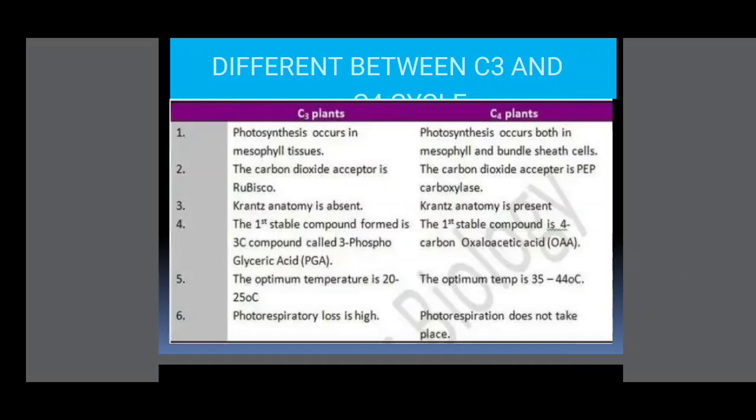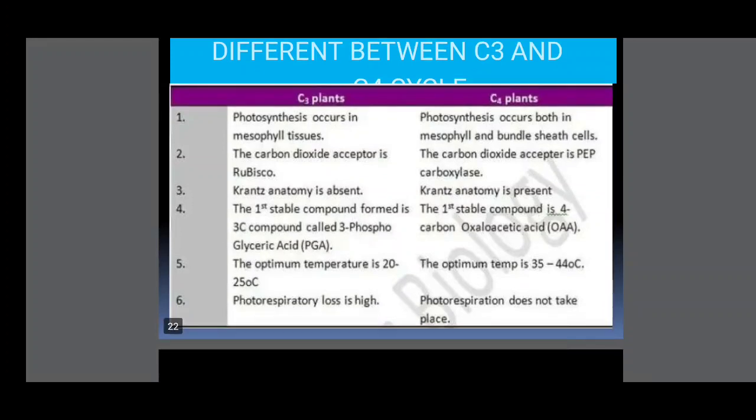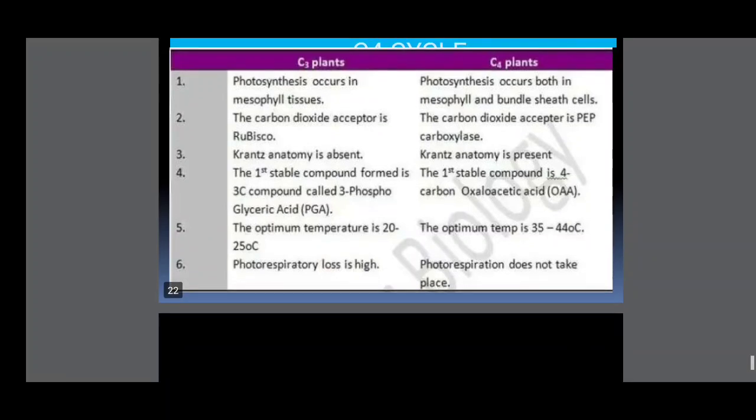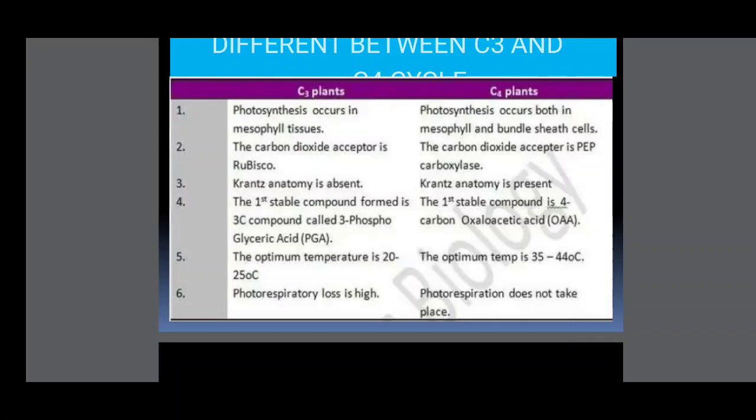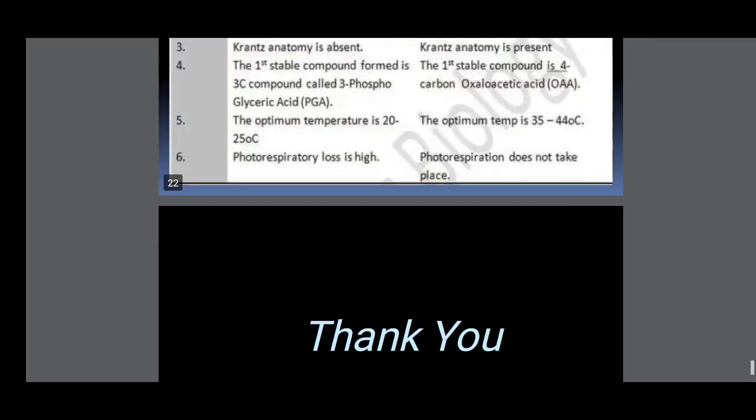The first stable compound formed in C3 plants is a 3-carbon compound, that is 3-phosphoglyceraldehyde. In C4 plants, the first stable compound is a 4-carbon compound, that is oxaloacetic acid. The optimum temperature in C3 plants is 20 to 25 degrees Celsius. The optimum temperature in C4 plants is 35 to 44 degrees Celsius. Photorespiration loss is high in C3 plants. Photorespiration does not take place in C4 plants. Thank you very much, students.